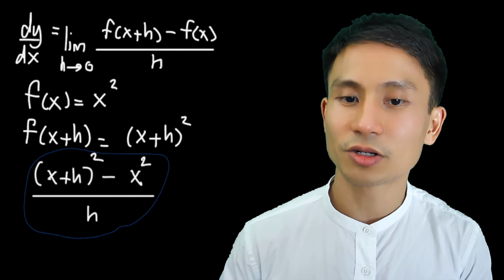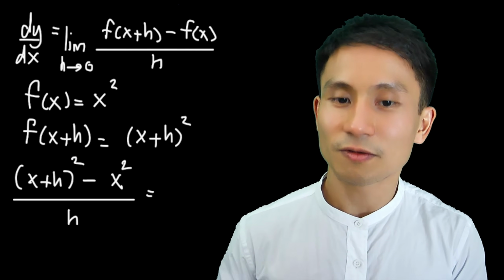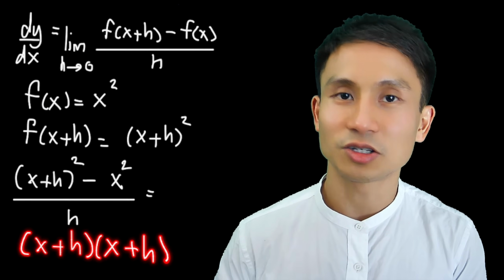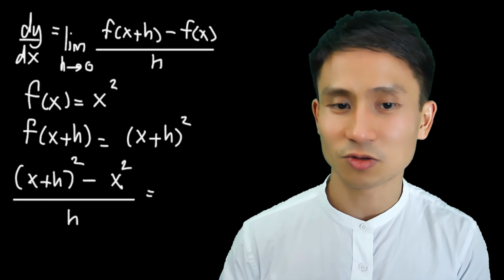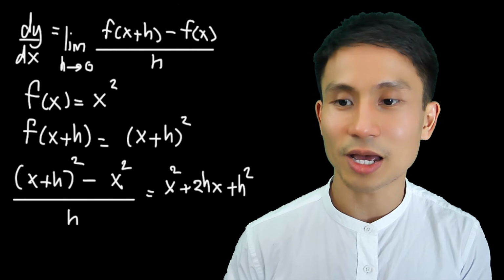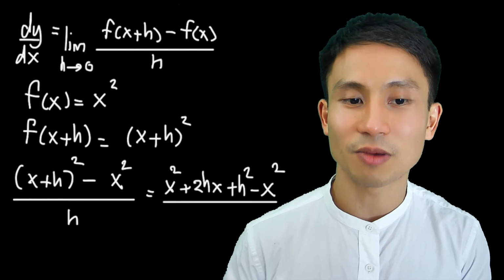Of course, in order to simplify this, you need to expand the first term. But you can follow along by just doing (x plus h) times (x plus h) and just do the expansion. I hope that makes sense to you. But I'm just gonna write the result. We're gonna get x squared plus 2hx plus h squared, and then don't forget the minus x squared after everything. Still all divided by h.